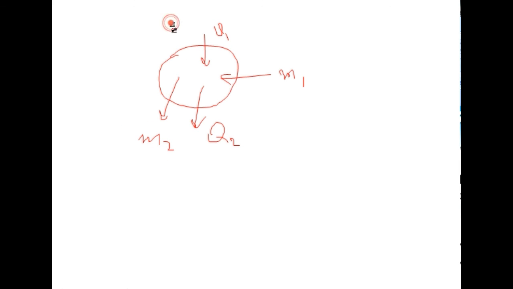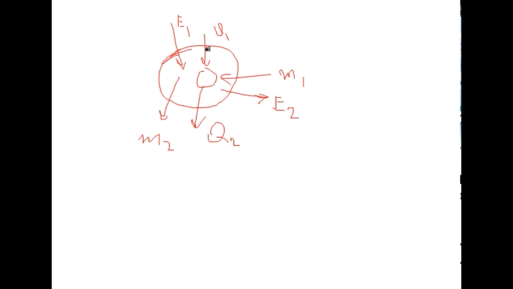The energy may be in any form, maybe energy in other forms also. Energy E1 and E2 may be leaving the system. So for all the energy interactions, we have to define the system.